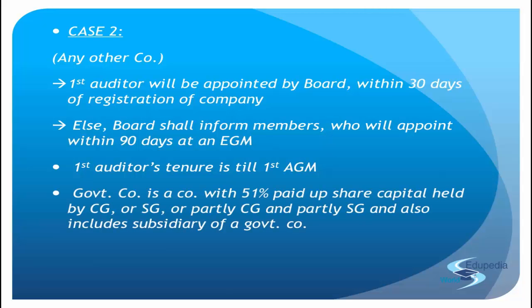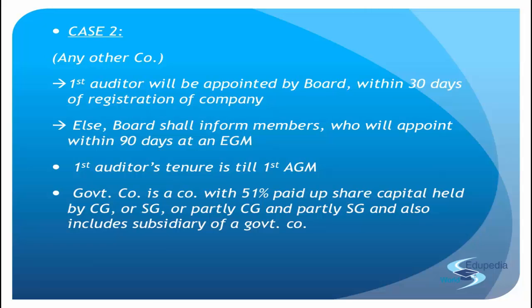Next, let's understand what a government company is. We have been talking about the government company in section 139 subsection 7. A government company means any company in which not less than 51% of the paid up share capital is held either by the central government, or by one or more state governments, or partly by the central government and partly by one or more state governments. And a government company also includes a company which is a subsidiary of a government company. So all the government companies plus the subsidiaries are all government companies. I hope it's clear.